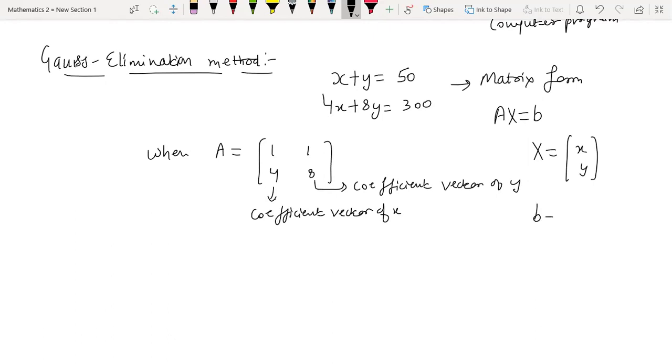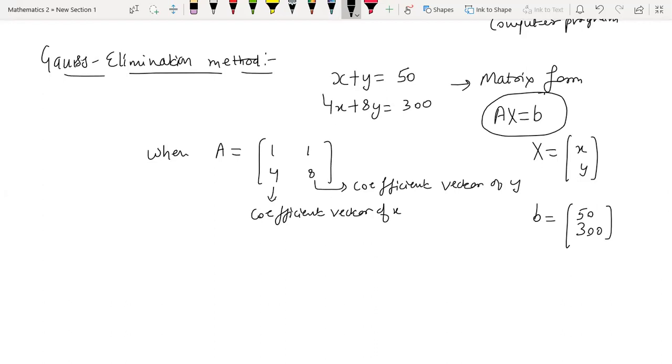And what is B? B is the right hand side of the equations. So you can see that if you multiply this A with this X, you will be getting this B. So that is why this is the matrix form. This is a simple, precise form to represent the system of equations. Now, whatever we have to do is with this A and B only.